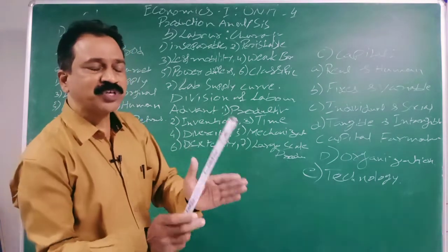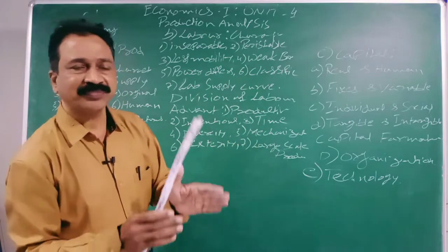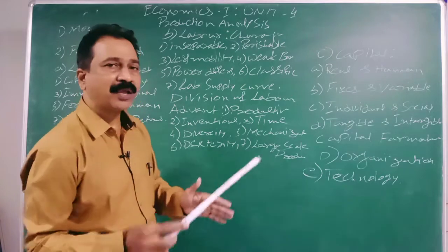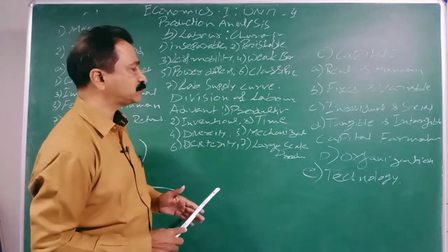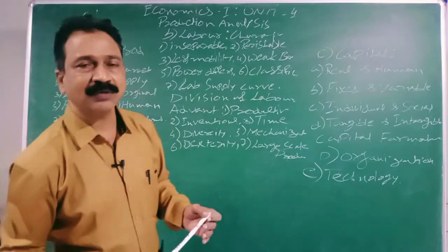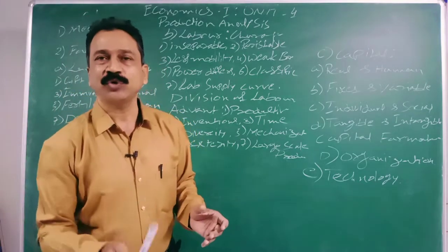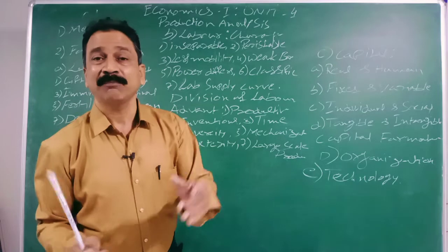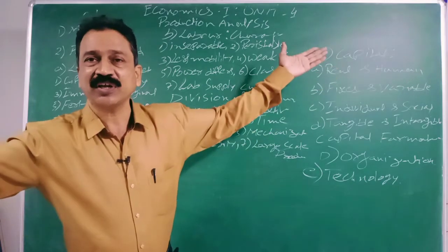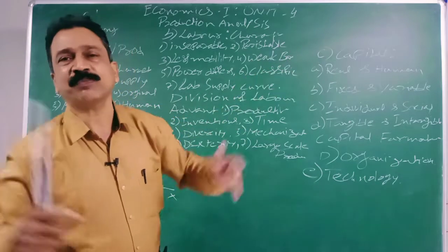See, which machine is suitable for which work, that work will be done by that machine. So mechanization can be applied to the work. And large scale production is possible with division of labor. I told you, 10 people, only 10 shirts. But with division of labor, 50 shirts. So productivity increased. Production increased. Large scale production is possible.